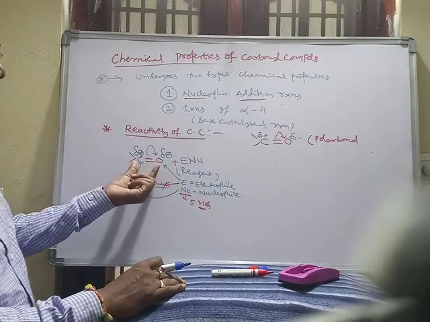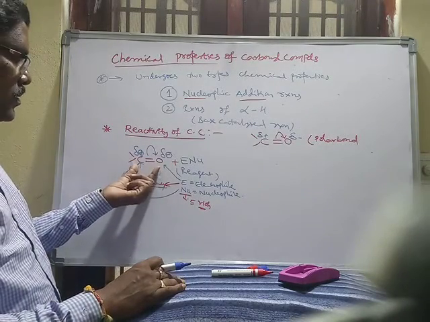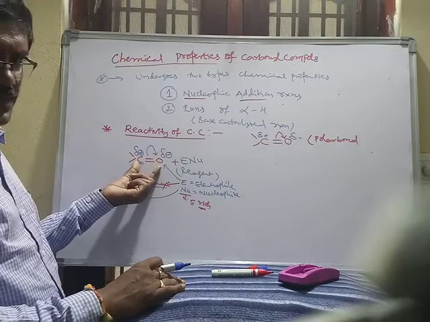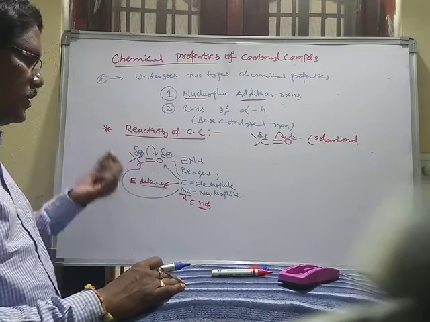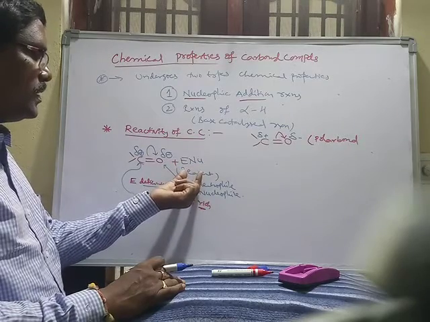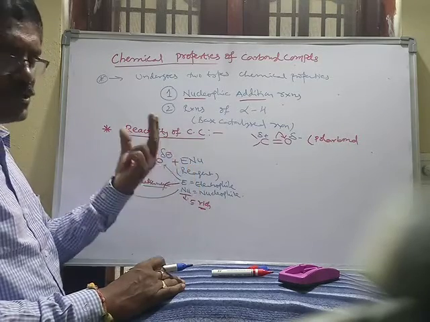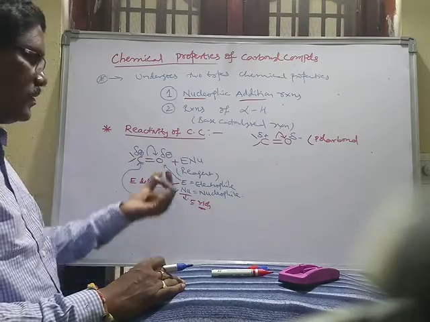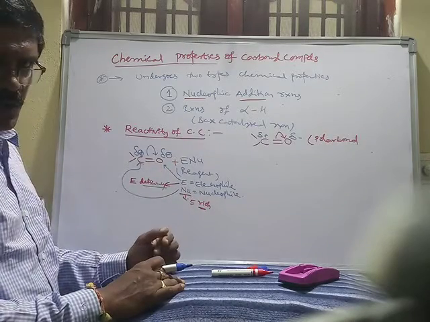That's why in carbonyl compounds, the carbonyl group is a polar group. When it reacts with a reagent, the reagent contains two species: one is the electrophile, the other is the nucleophile.